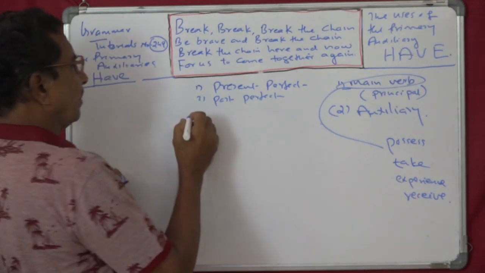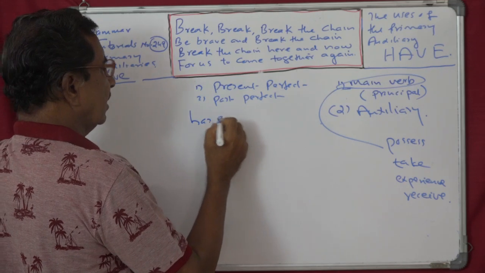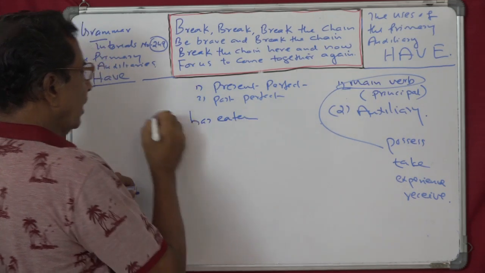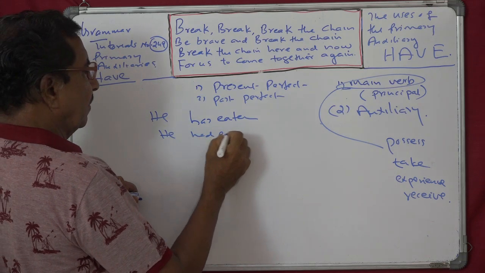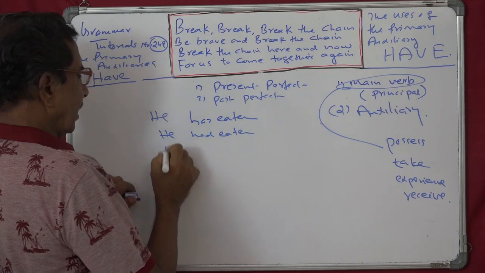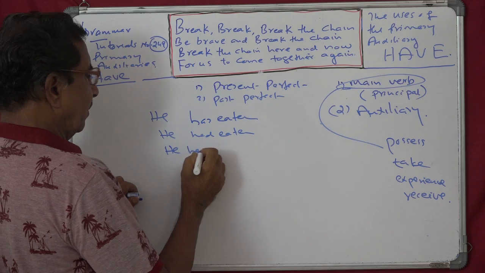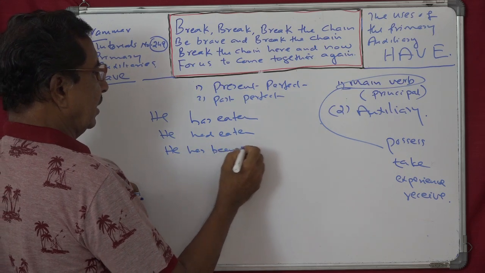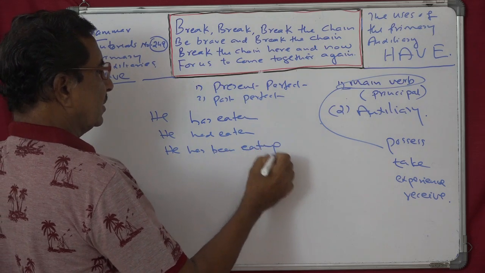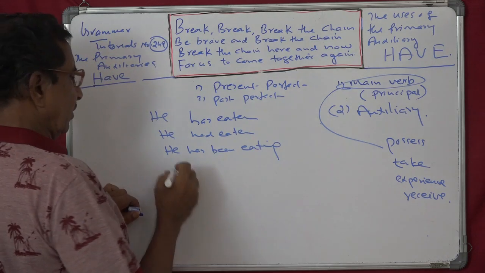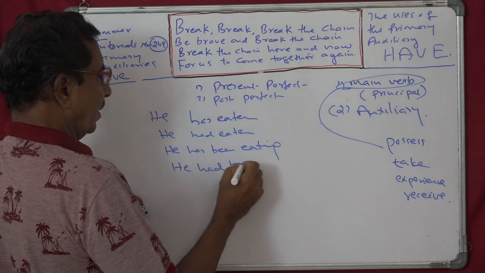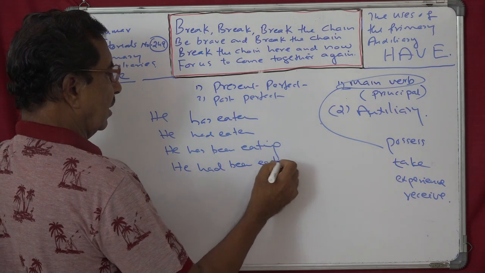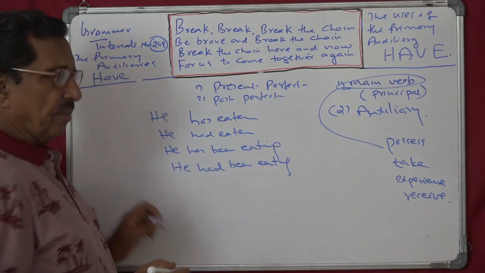For example, he has eaten. He had eaten. He has been eating, present perfect continuous. He had been eating. That's it.